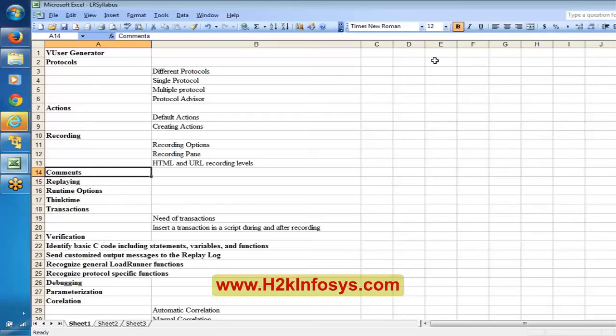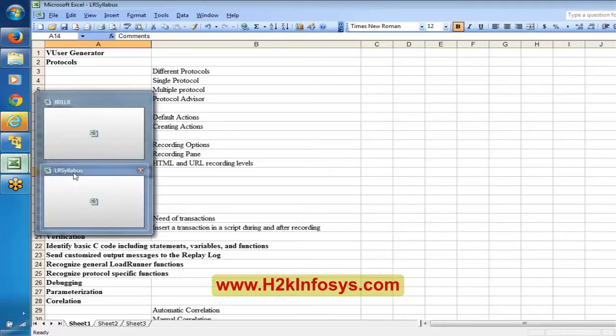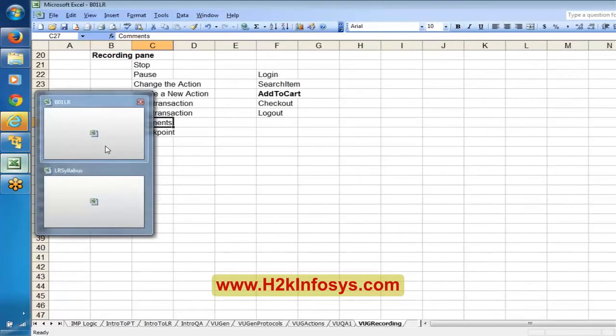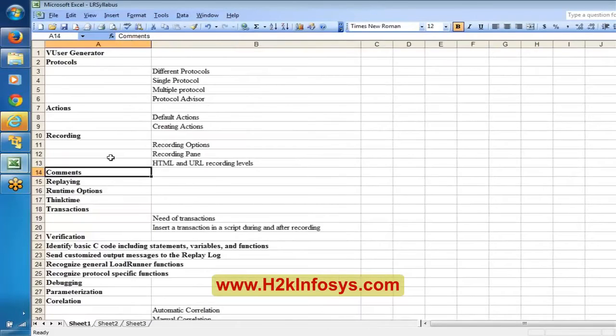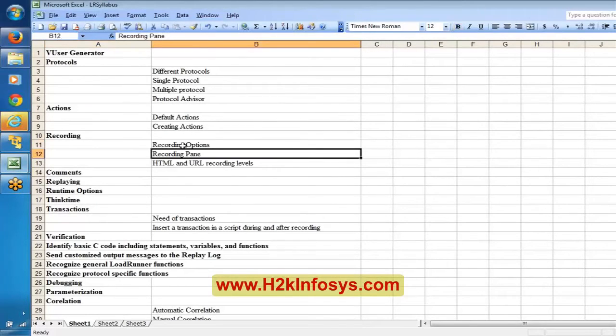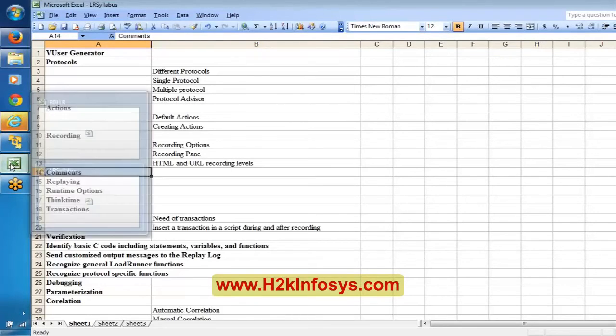Now here in the virtual user generator, comments are very important. We have to discuss some more things here. We have been trying to understand the recording options and recording pane in detail, and we will be understanding more in the coming classes. And there is something called HTML and URL recording; we will come back to that.